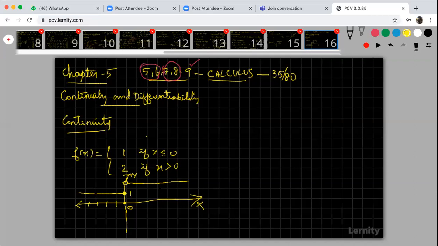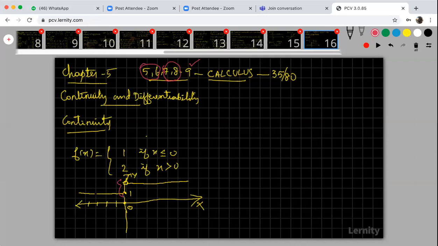At which point is the function not continuous? Look at that, at x is equal to 0. At x is equal to 0, the function is not continuous. Look at this gap. So this function is not continuous at x is equal to 0.